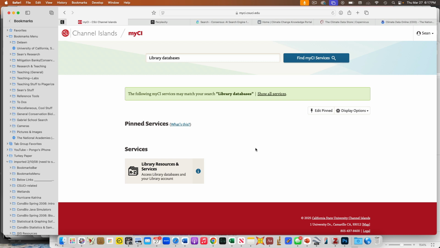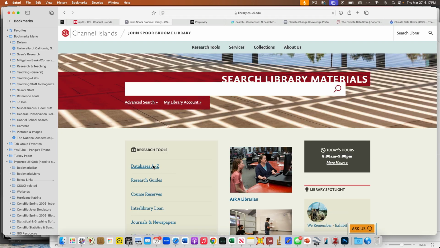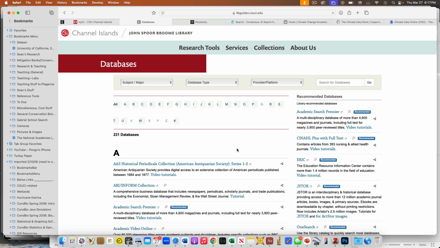I'm going to start with the library. First I'm going to go into our website, log in, and then go to the library and go to databases. There are many different ones we can use. Our library pays for several, although there are hundreds of databases you could access. Some are a database of a single journal or a narrow group of journals, and others are a larger grab bag, more inclusive of dozens or hundreds or more journals.